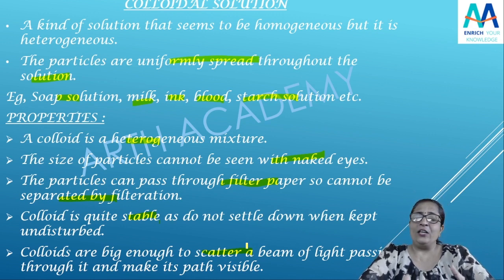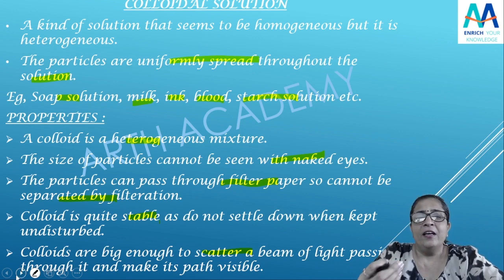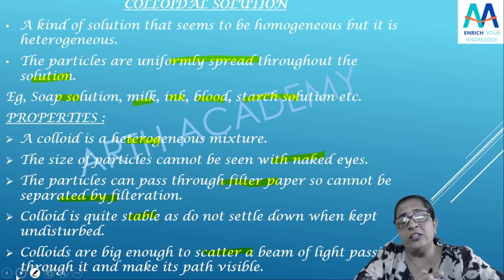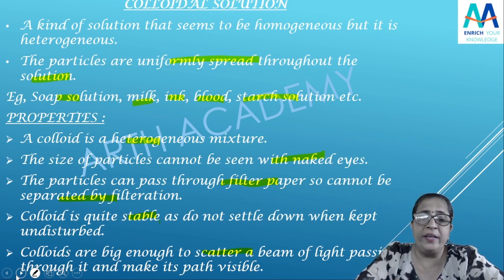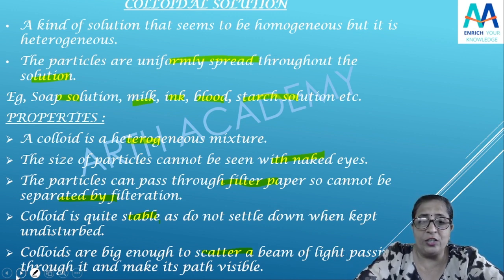So according to that, you can also differentiate between the colloidal solution as well as the suspension. There are not too many points, but yes, you can say that there are some points on which you can make a differentiation. It can pass through the filter paper. Here the particles in the suspension cannot pass. Then colloids are stable. The suspension is non-stable, unstable there, isn't it? Then we can say the particles cannot be seen here with the naked eyes, but in the suspension they can be seen there. Got it, students?